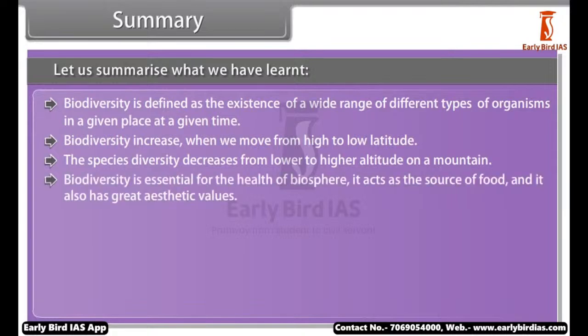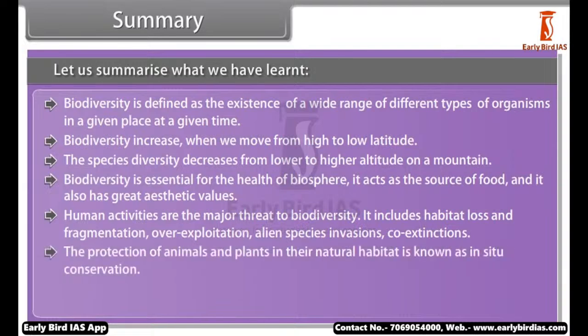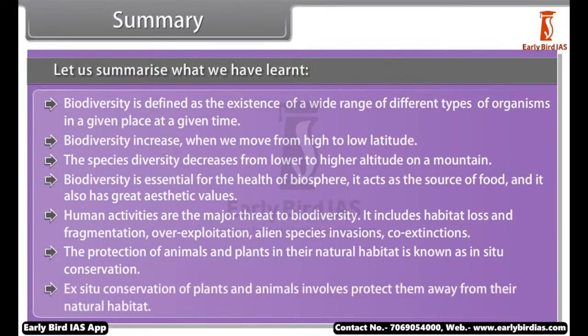Biodiversity is essential for the health of the biosphere. It acts as the source of food, and it also has great aesthetic values. Human activities are the major threat to biodiversity. They include habitat loss and fragmentation, overexploitation, alien species invasions, and co-extinctions. The protection of animals and plants in their natural habitat is known as in-situ conservation. Ex-situ conservation of plants and animals